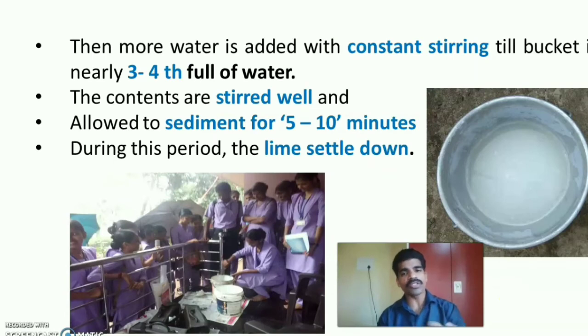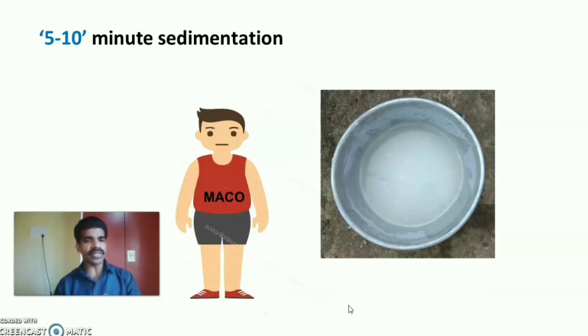Then after that more water should be added with constant stirring of the content till the bucket is nearly 3/4 full of water. Then the contents are stirred well, continuously for 2-3 minutes. Then the next process is it should be allowed for sedimentation for 5 to 10 minutes. During this period all the lime will settle down in the bucket. So MACO filled 3/4 of the bucket with water, stirred well, and kept it for sedimentation for 5 to 10 minutes.